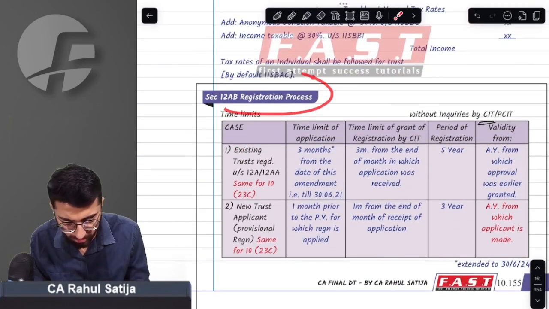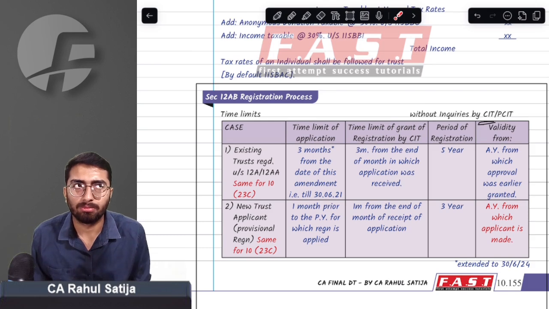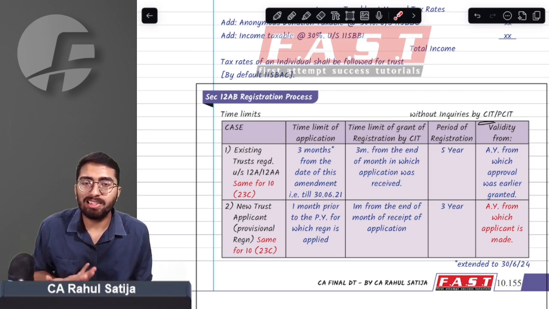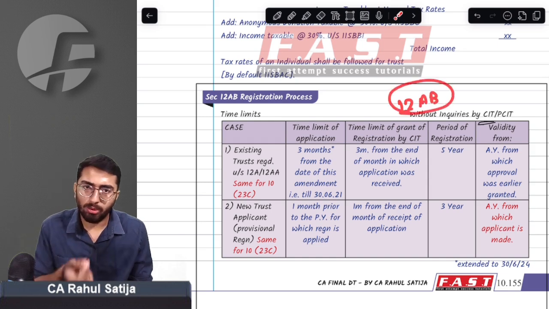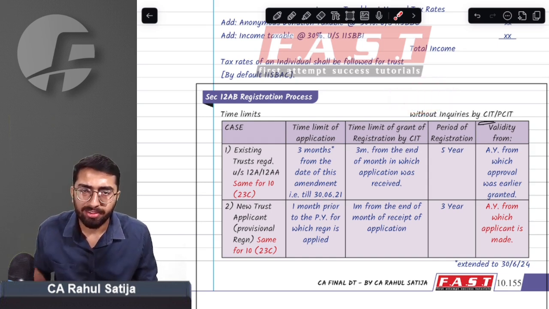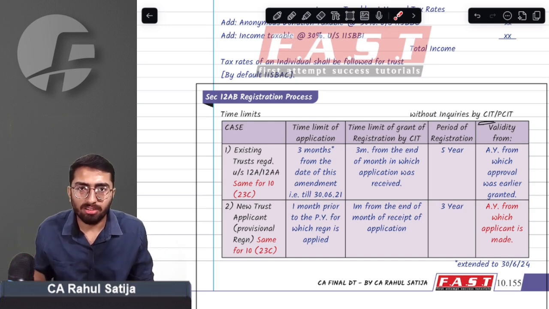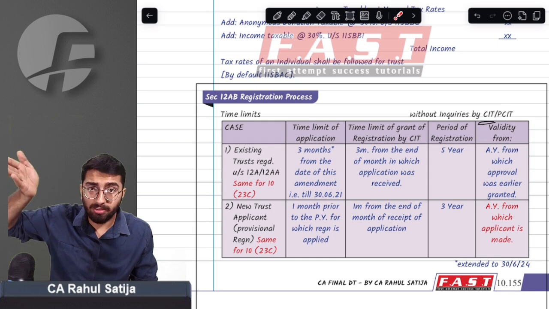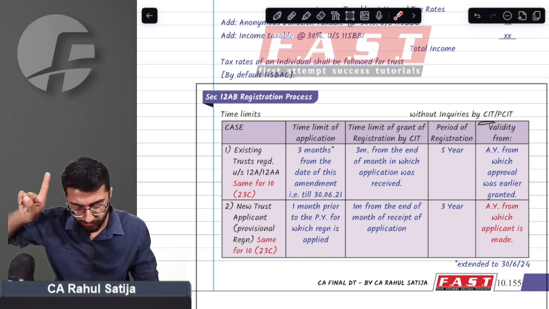First of all, the registration process of a charitable trust. A trust is required to get itself registered under section 12AB. There were six possible scenarios in which a trust used to get registered. First of all, whenever it was registered under previous provisions, it now has to get itself registered under the newer provision. This was the first case.